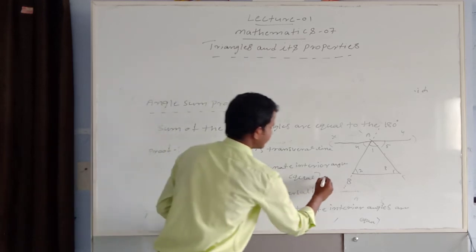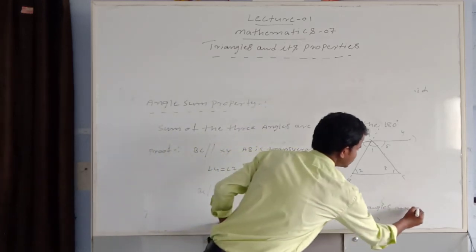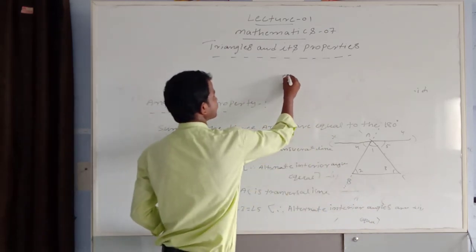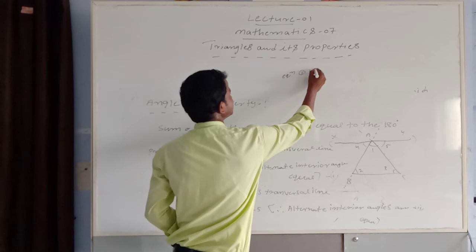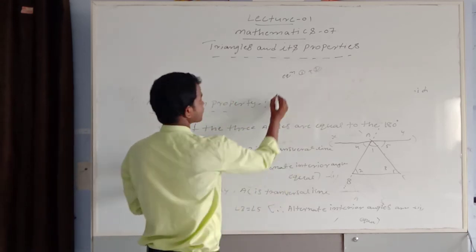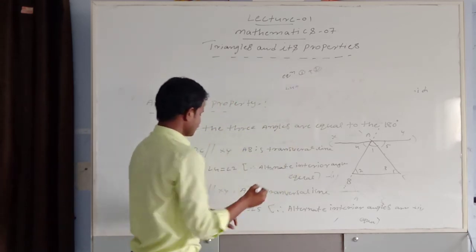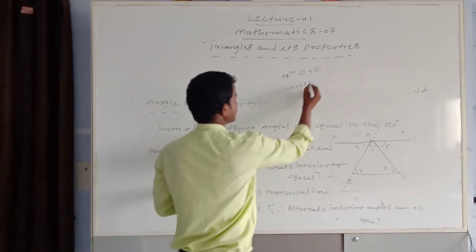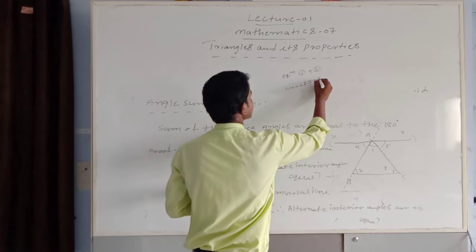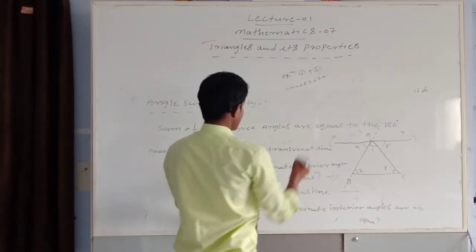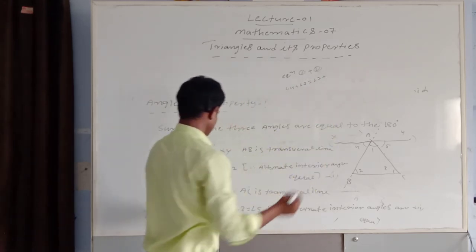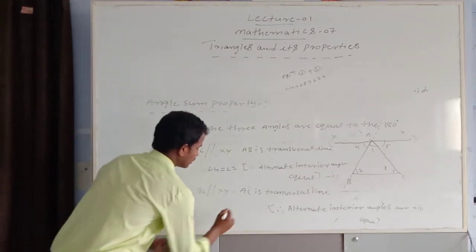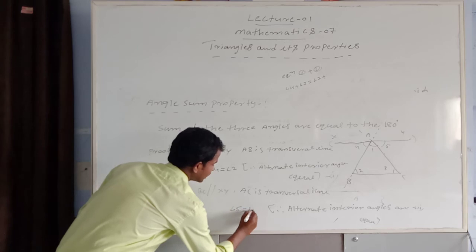So this is equation 1 and this is equation 2. Adding equation 1 and equation 2, what comes here? Angle 4 plus angle 3 equals angle 2 plus angle 5 plus angle 3.